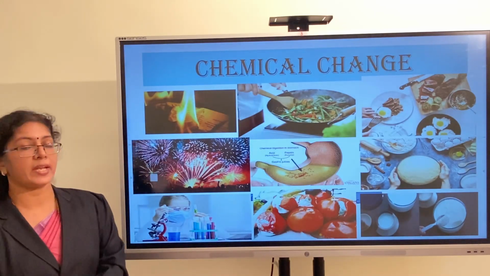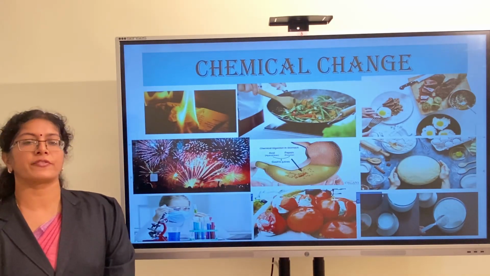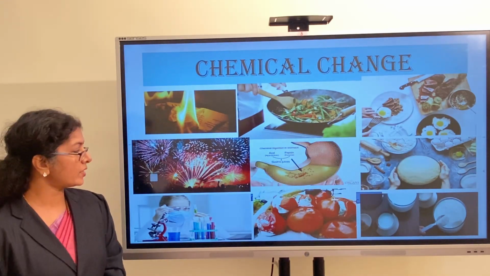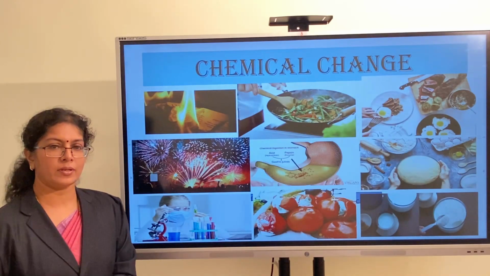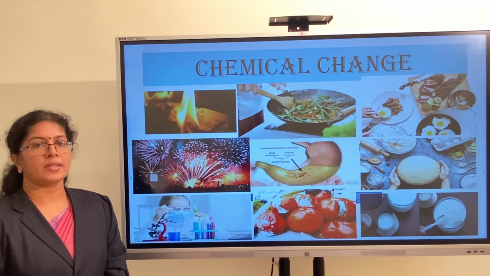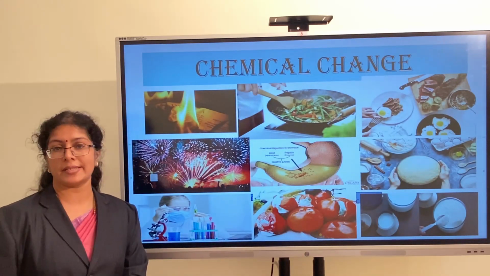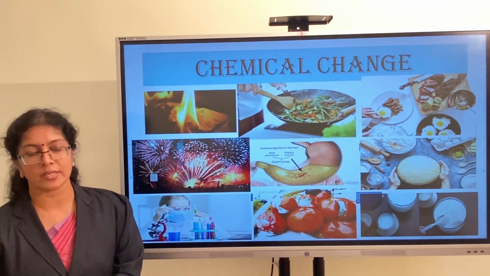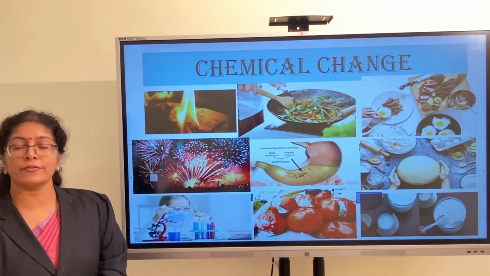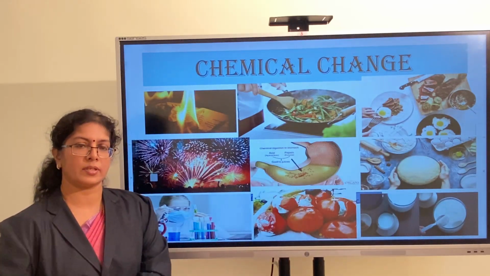And this is another example of a chemical change. Firecrackers, bursting of crackers. See here, you can notice the sound, the fine colors, and you will love it. There, the smell changes, the color changes, sound is produced, light is produced, smoke also is produced. A lot of change happening to the substance which is bursting, a total change.